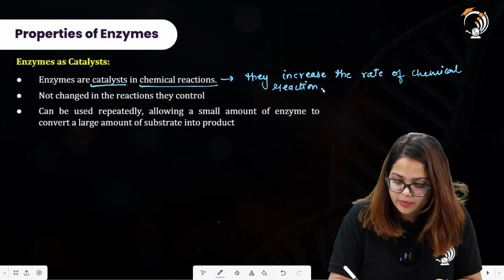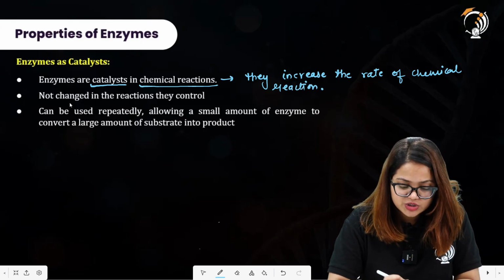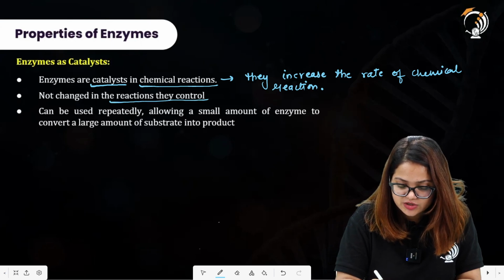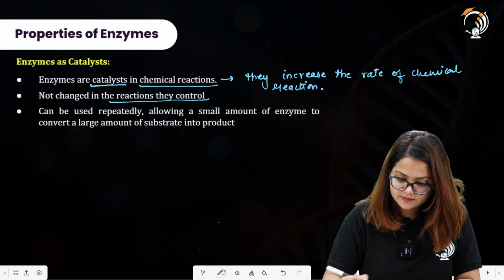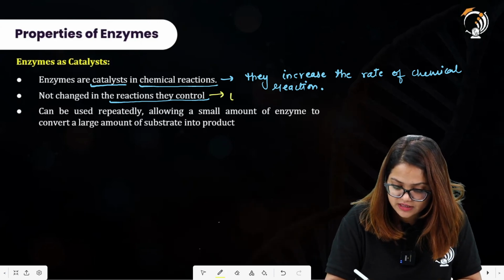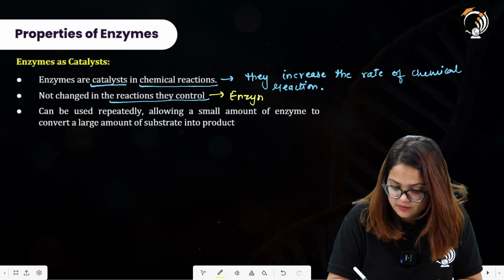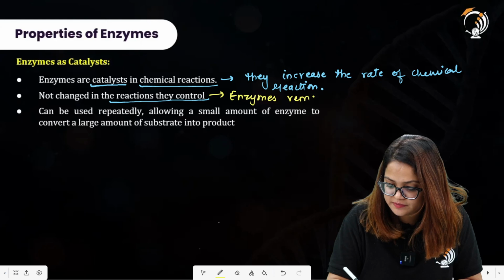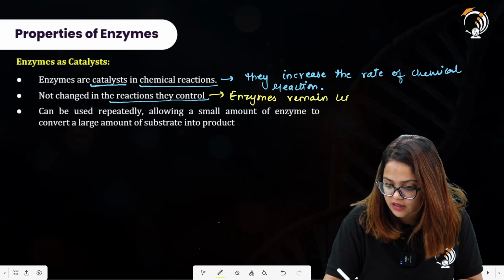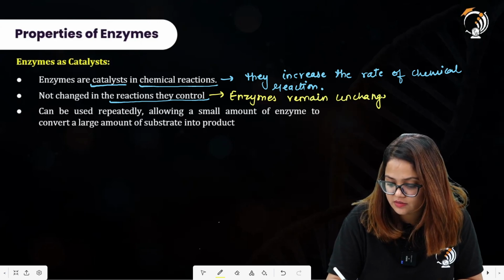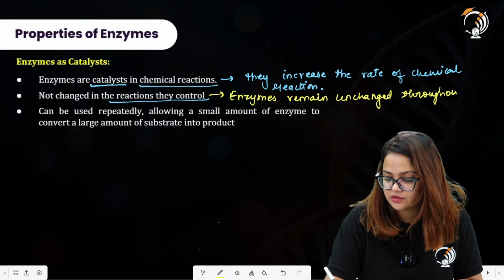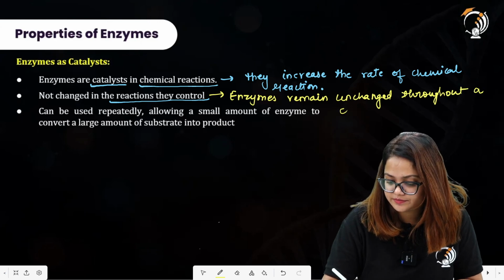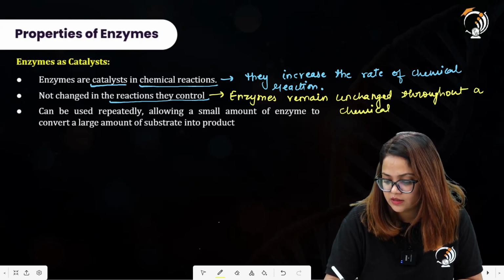What is the other property of enzymes? They are not changed in the reactions they control. So you can conclude from this that enzymes remain unchanged throughout a chemical reaction.